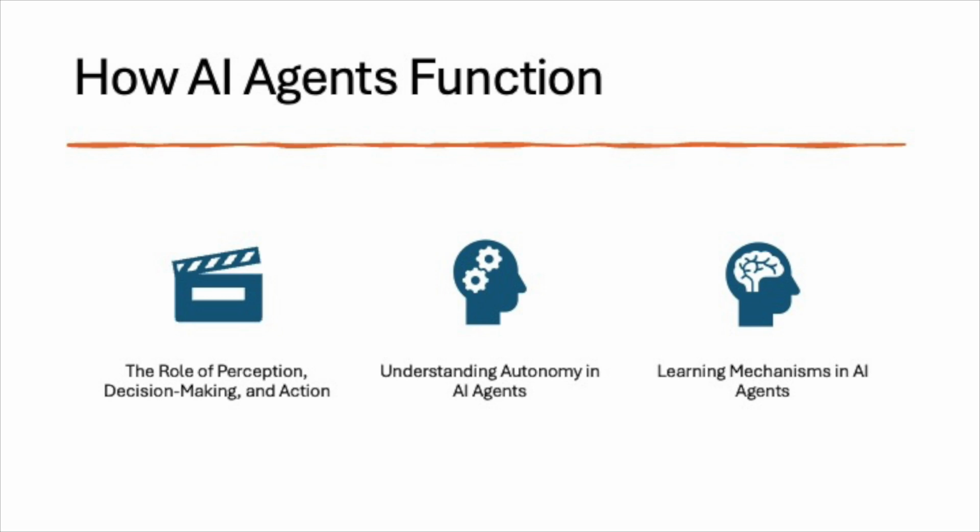Learning mechanisms in AI agents. Learning is a fundamental aspect of many advanced AI agents, allowing them to improve their performance over time. The most common learning mechanisms in AI agents are supervised learning, unsupervised learning, and reinforcement learning. 1. Supervised learning. In supervised learning, AI agents are trained on labeled data, meaning they are given inputs along with the correct outputs. The agent learns to map inputs to outputs and improve its accuracy over time. For example, a customer service agent might be trained using historical chat logs, learning to identify common customer issues and the most appropriate responses.